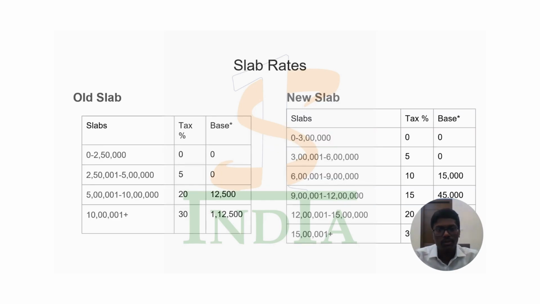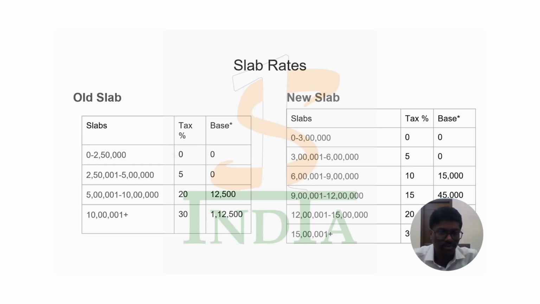So moving to the first part, here you can see the comparison of tax rates between the old tax regime and new tax regime. Under the old tax regime, the basic exemption is 2,50,000 and the slabs increase in the range of 2.5 lakhs. From 0 to 2.5 lakhs, it is going to be 0%. From 2.5 to 5 lakhs, it is going to be 5%, and the tax base is 0.